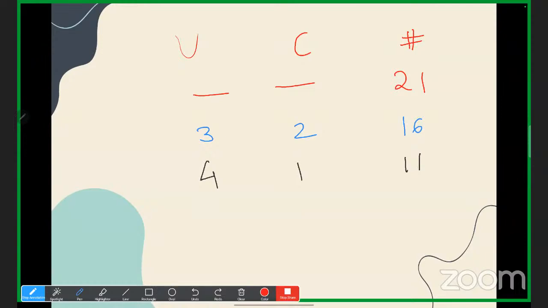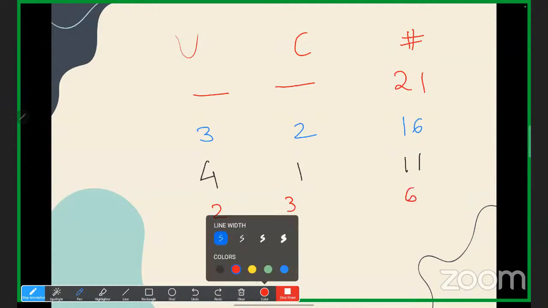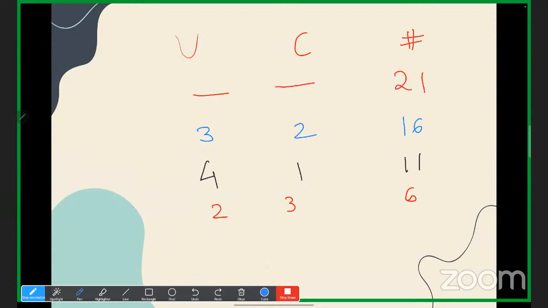Now next. 2. So I have picked 3. So how many? 6. Okay. 3. One card is left and it's your turn. You lost the game.